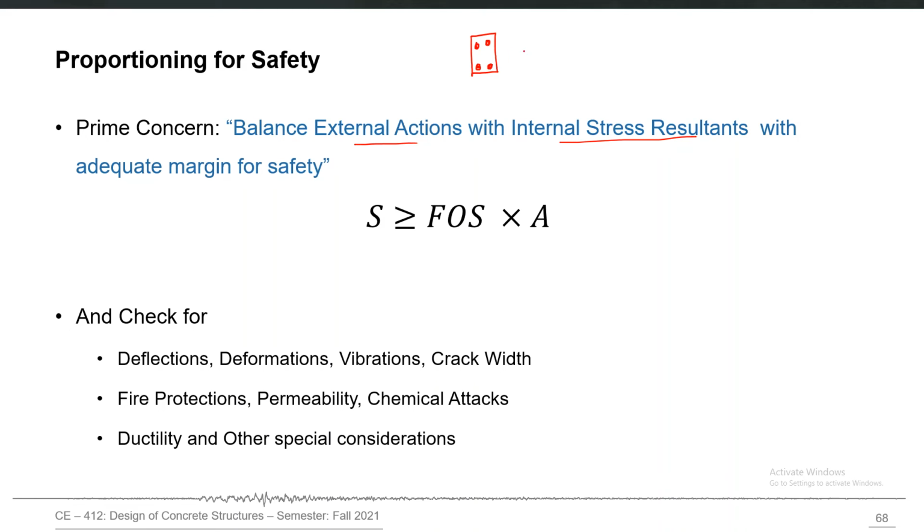So what we can do is that against a particular applied loading, we may have a strain profile. We may also have a failure strain profile corresponding to the ultimate state of this cross section.